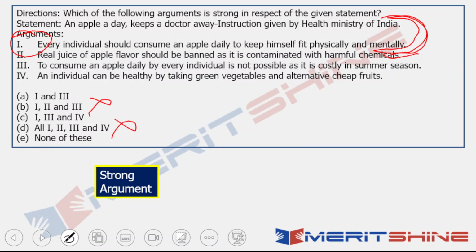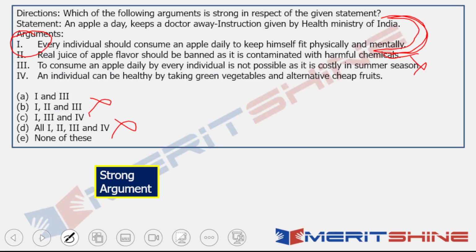One is that consuming an apple daily by every individual is not possible as it is costly in summer season. Well, now please understand, we will have to support the statement. Supporting the statement, this third argument is irrelevant to the health minister's instruction. Even if it is costly, the health minister can give that instruction. So, 3 does not make any sense to the overall statement that has been given. So, 3 is again eliminated.